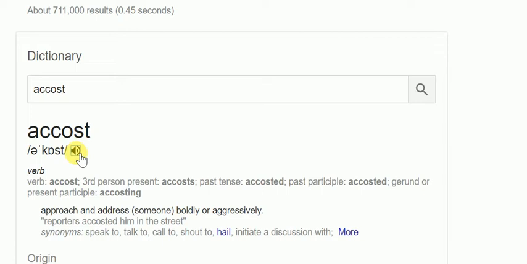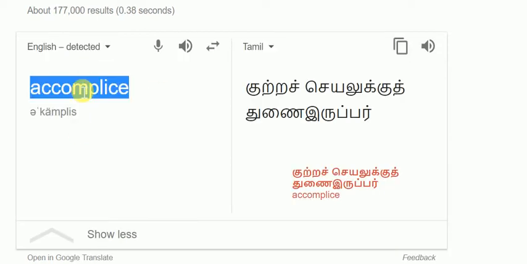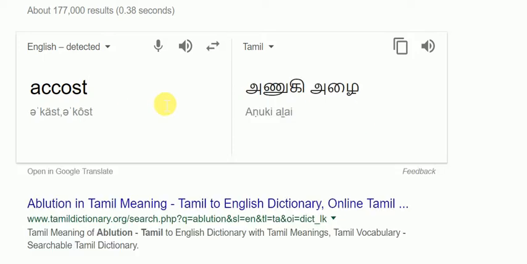And next, accost. Accost means to approach and address boldly or aggressively. The reporters accosted him in the street. In Tamil we can say அணுகி.